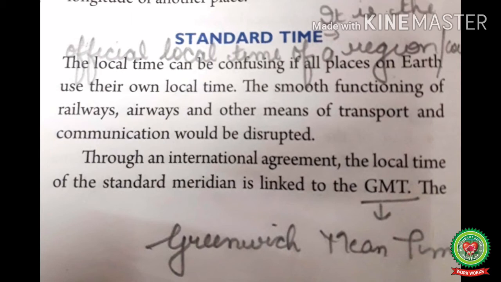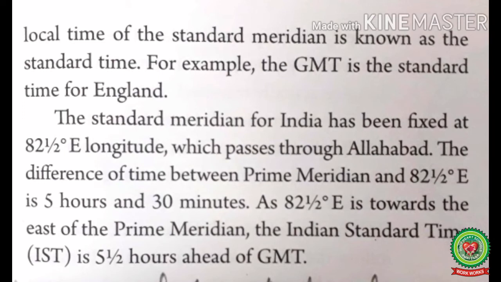The smooth functioning of railways, airways, and other means of transport and communication would be disrupted. Disrupted means disturbed. Through an international agreement, the local time of the standard meridian is linked to GMT. GMT means Greenwich Mean Time. The local time of the standard meridian is known as the standard time.